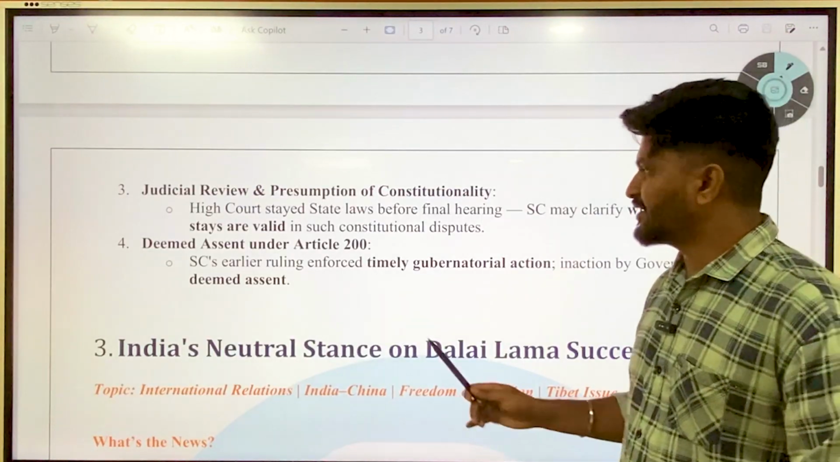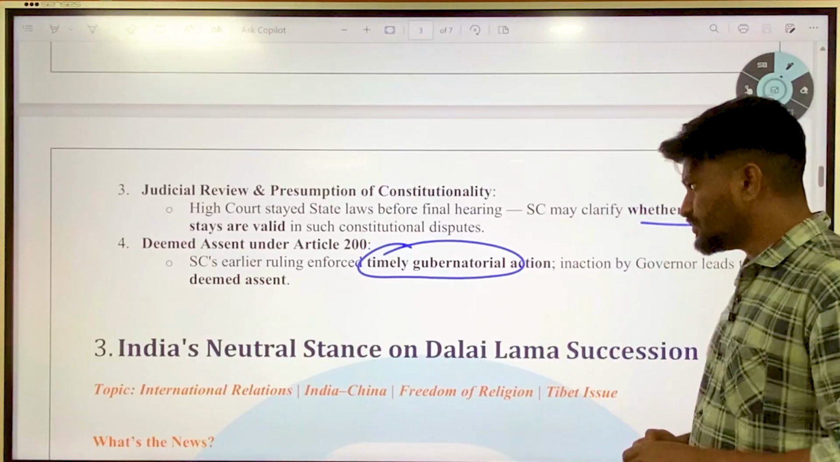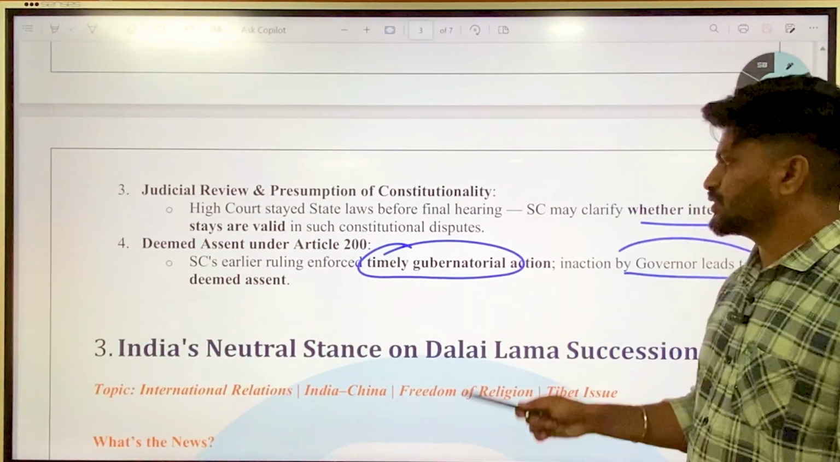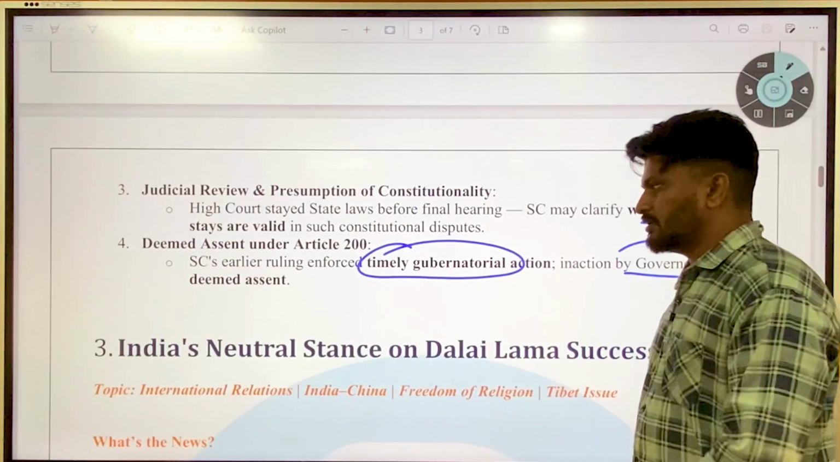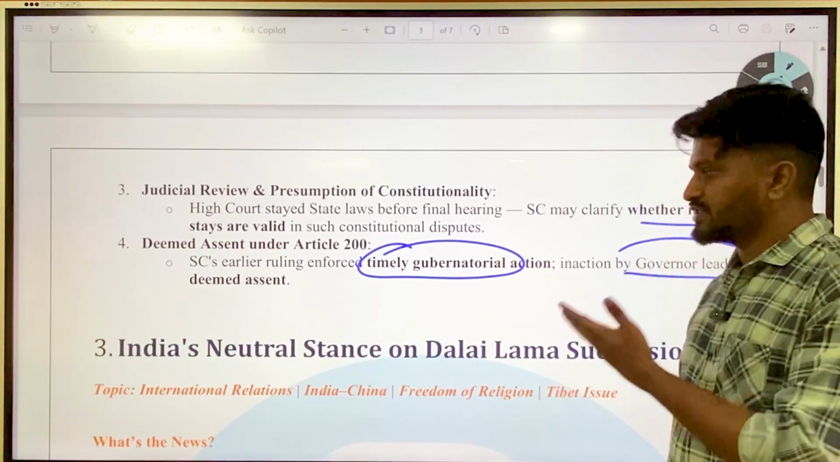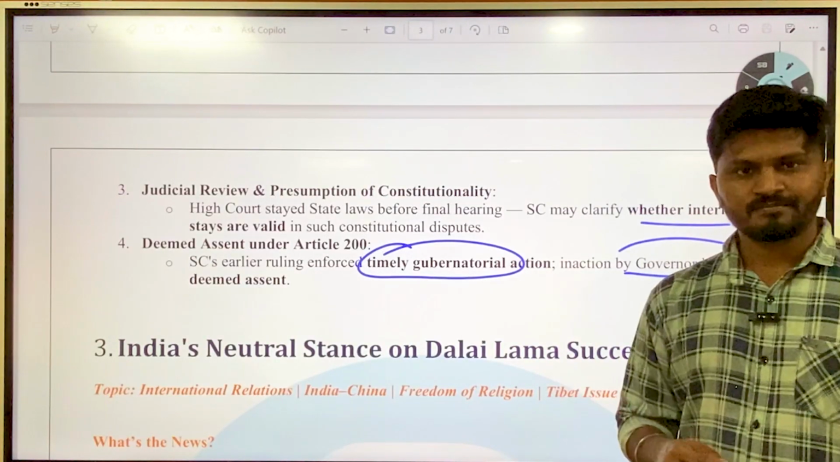Okay, the SC's earlier ruling enforced timely gubernatorial action. Inaction by the governor leads to deemed assent. This was a precedent set by the Supreme Court. Previously, there was no action like this. There is no provision like this under the constitution as well. So this has to be seen by the Supreme Court again.